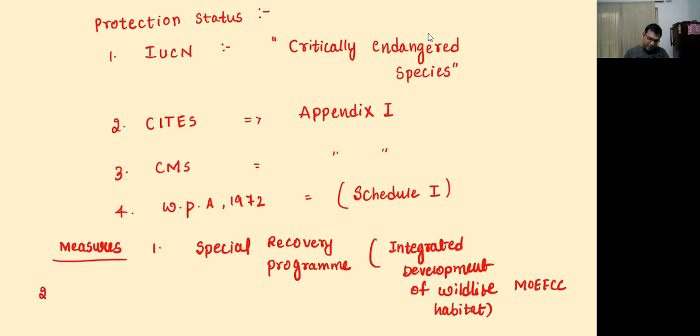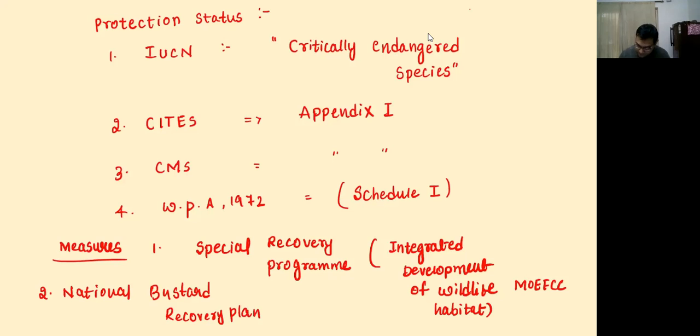Second is the National Bustard Recovery Plan. This is the second measure.